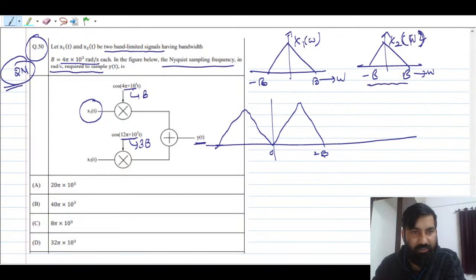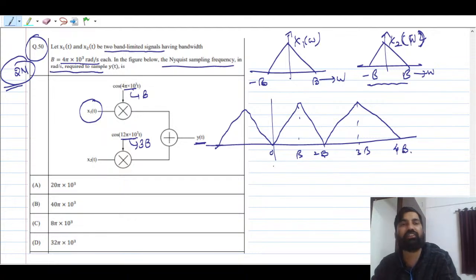Now if you're going to shift this by 3b, then 3b means this is nothing but 2b. You can say this is going to be shifting like this. You see, this is b, this is 2b, this is 3b, this is nothing but 3 plus b, that is nothing but 4b. Okay, I hope this makes sense.